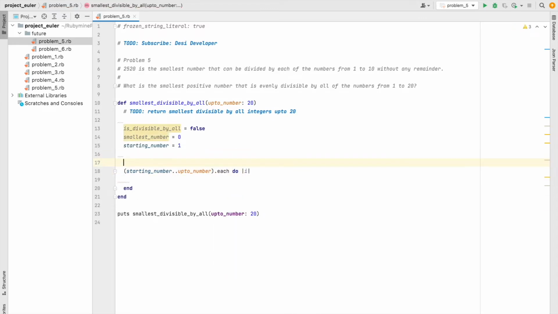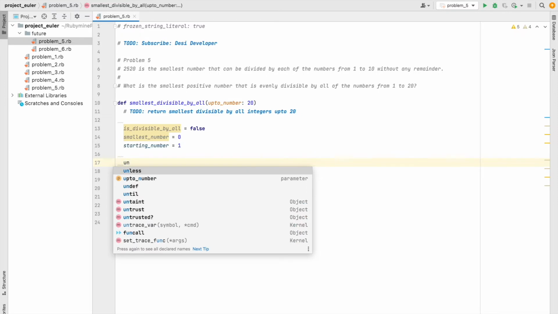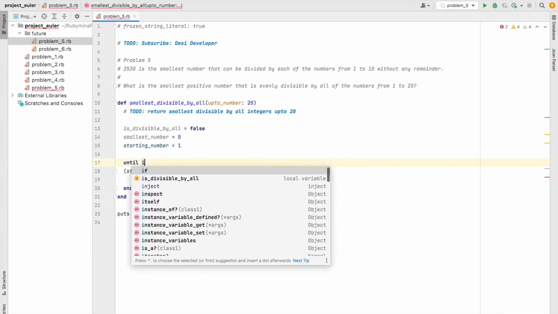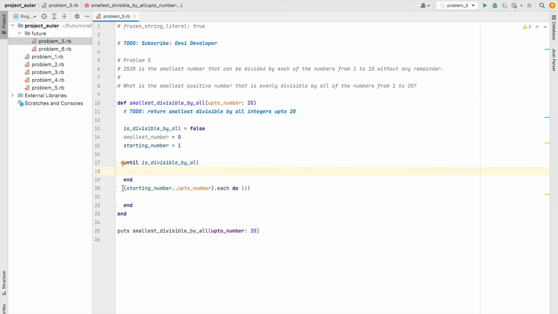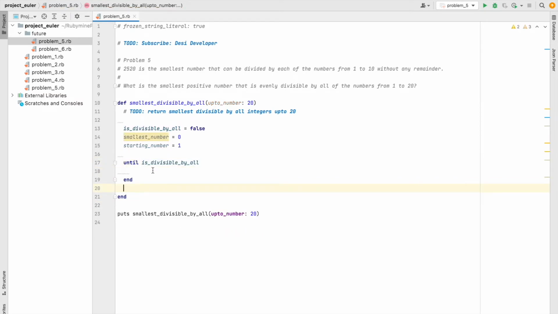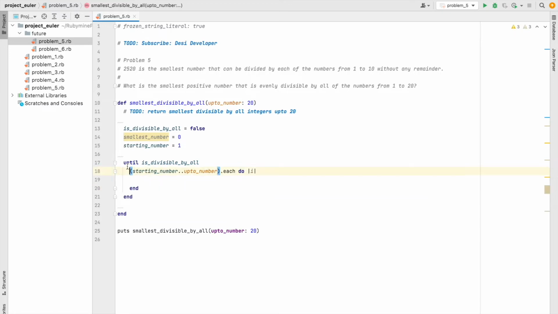and let's wrap this into a while loop, until the number is divisible by all. We will loop through this starting from 1 to 20.